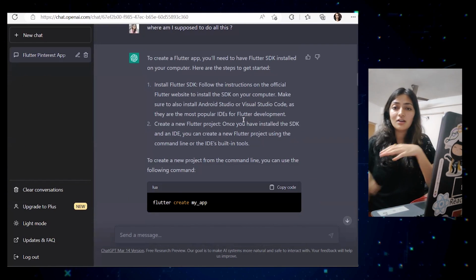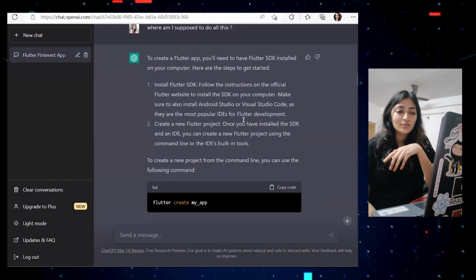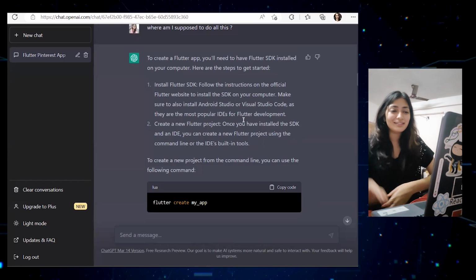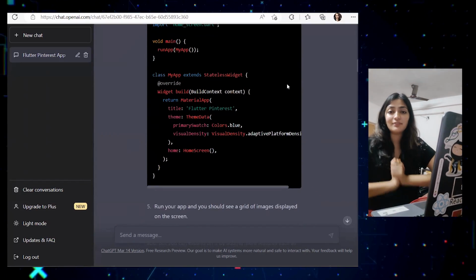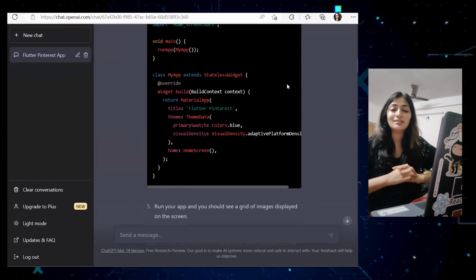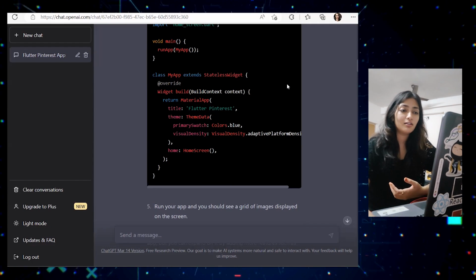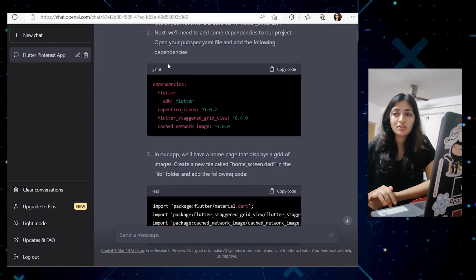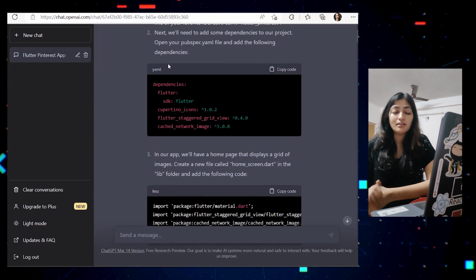I have never used Flutter before, so it's really fascinating for me, at least for a very beginner noob person. It was a good thing. But yeah, you guys should definitely explore more. And ChatGPT can help you so much in a lot of things. Definitely a good try. You can generate something for a website. You can generate something for your personal scripts, for your projects, and it's definitely a really helpful tool.